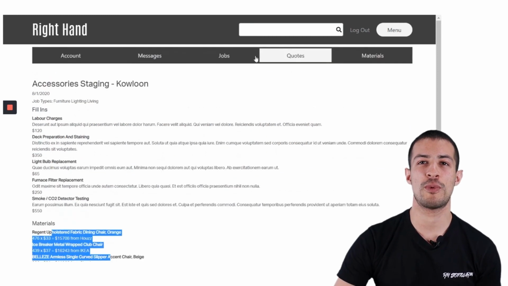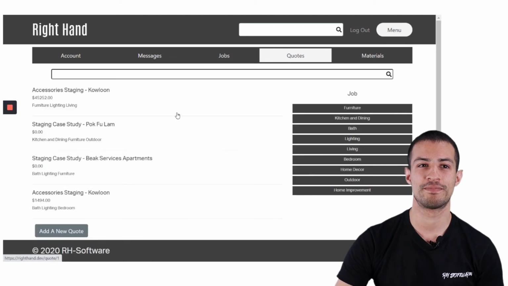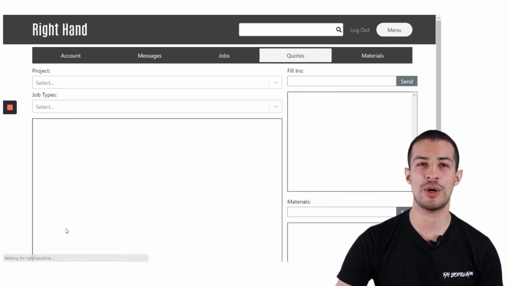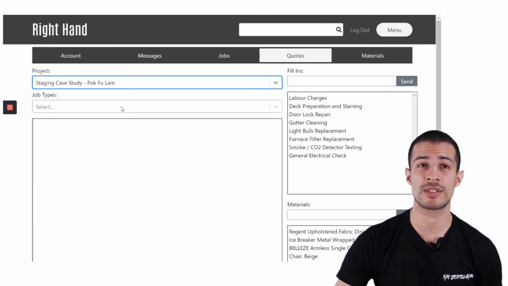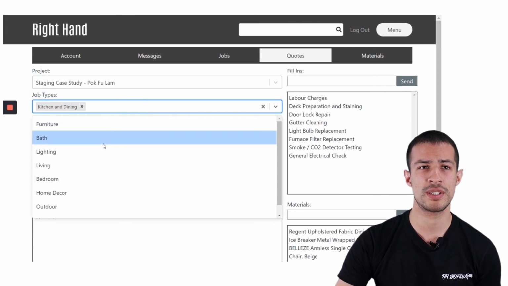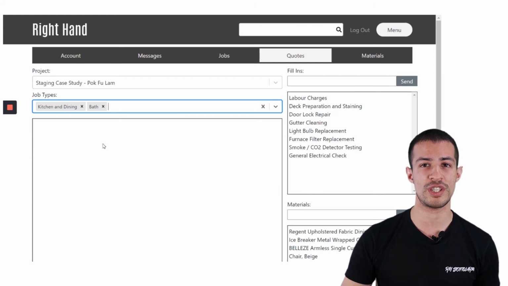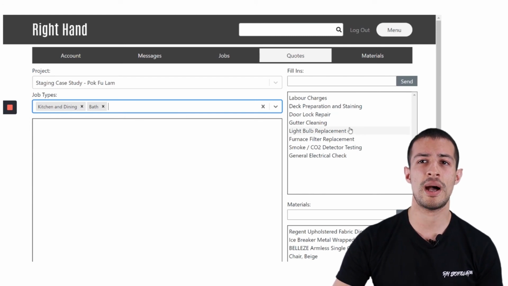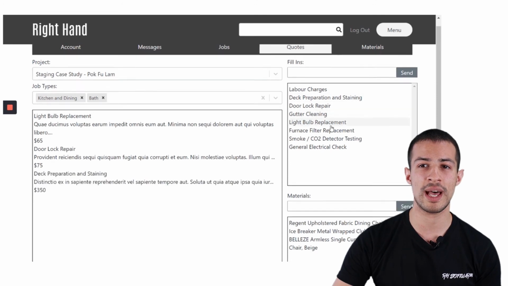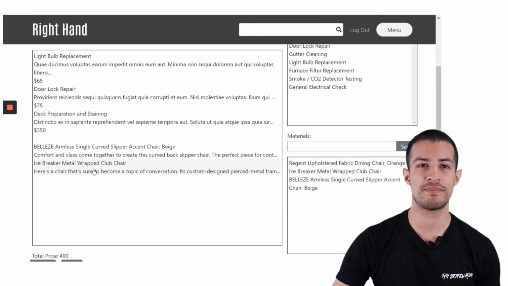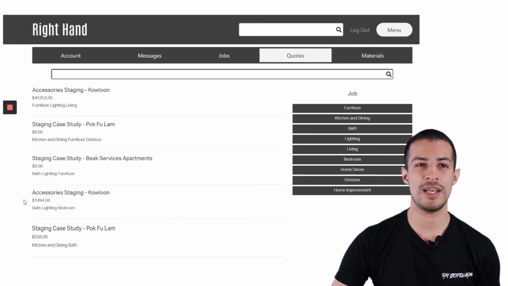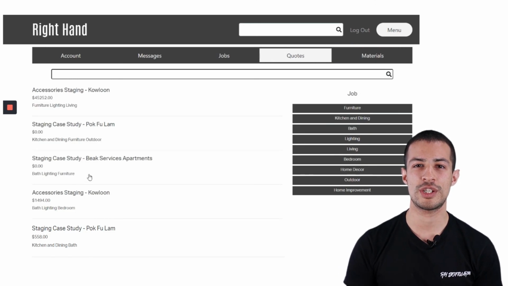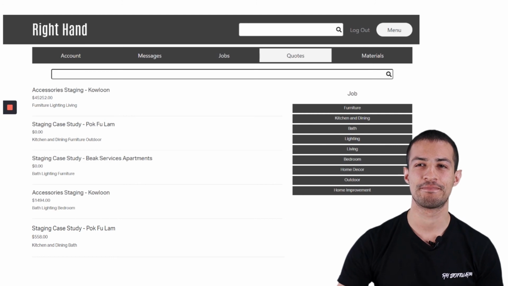But let me show you what it takes to make a quotation. First, you click Add New Quote. You specify the quote, the project that you want. You specify which job types this is for, as you might have different quotations for different parts of the project. You can add all of the different fill-ins you'd like and the different materials. And then you just click Submit. And you see that the quotation has appeared right there.